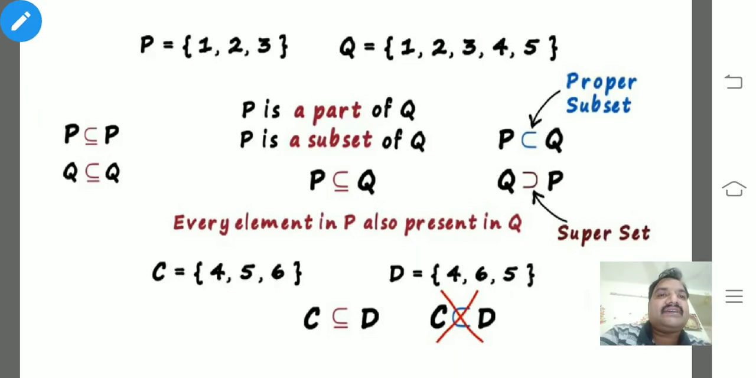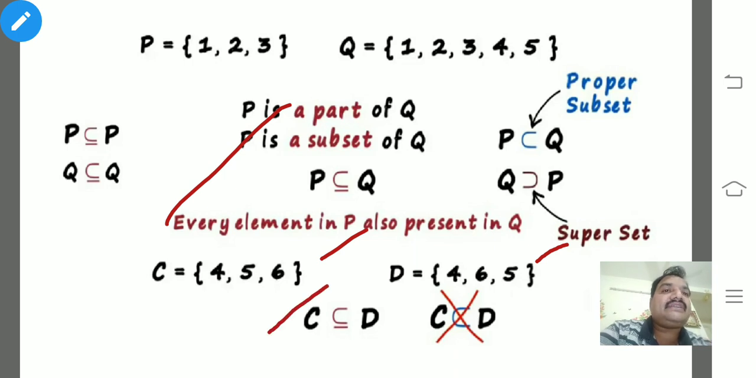But here you just observe that every element in P is also present in Q. This is verified. Now you just observe that C is a set of 4, 5, 6 and D is a set of 4, 6, 5. So in this case 4, 5, 6, all elements are there in D. So C is a subset or equal to D. Why should we read C is a subset of D or D is a subset of C?